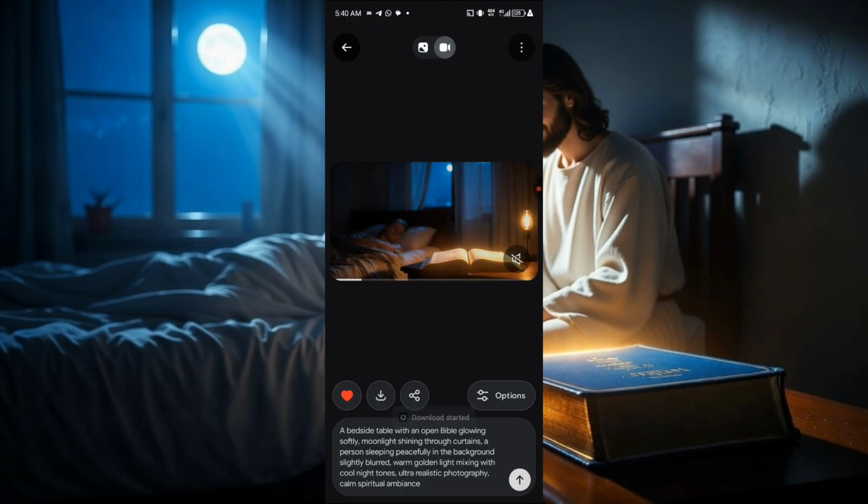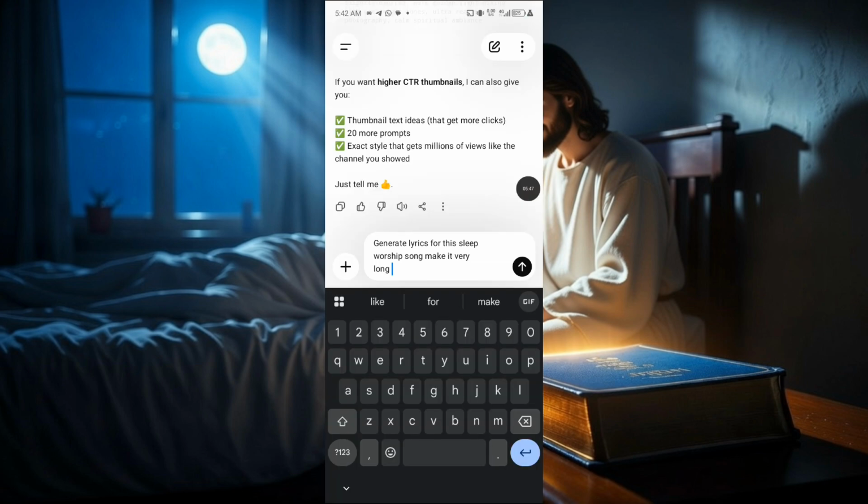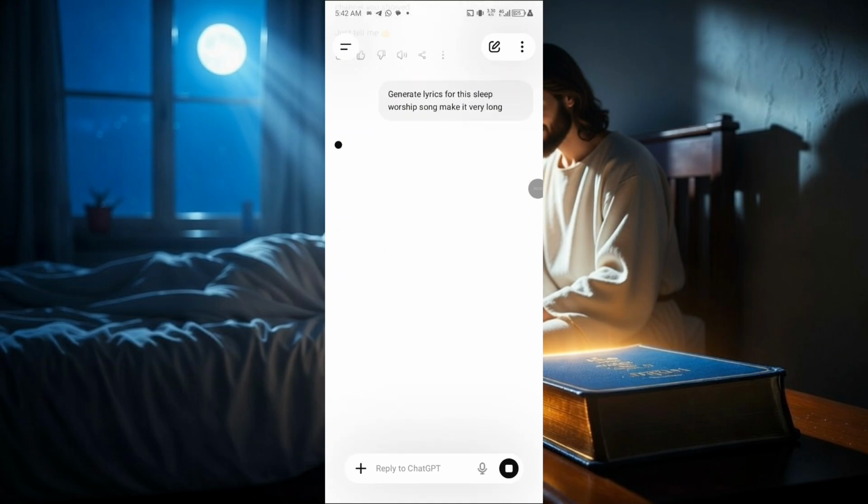Now we are going to go back to ChatGPT to generate our lyrics for us. So now I'll drop this particular prompt for ChatGPT. I said generate lyrics for this sleep worship song. I said make it very long. I want it to be long, so I'm going to send this.